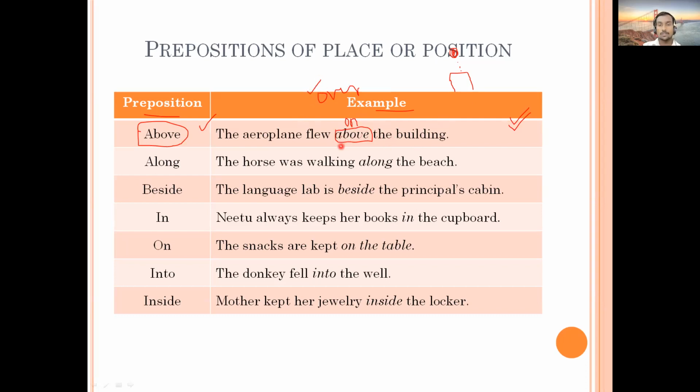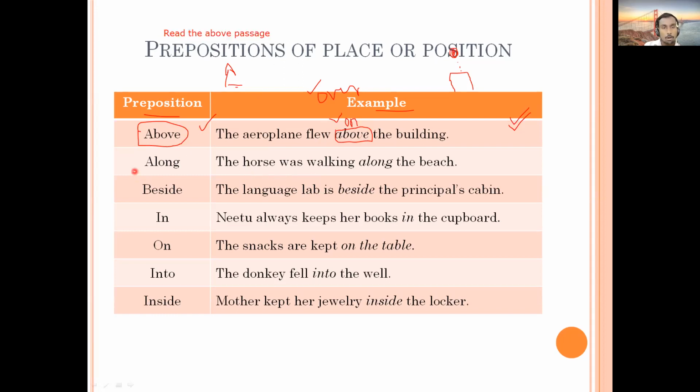Maybe you can relate it to another example: the fan was above my head. Above means something we use to refer to an upward direction. For example, when reading instructions like 'read the above passage', the instruction may be below the passage, and there is one passage which is above. Above is the opposite of below, so you can remember that also.